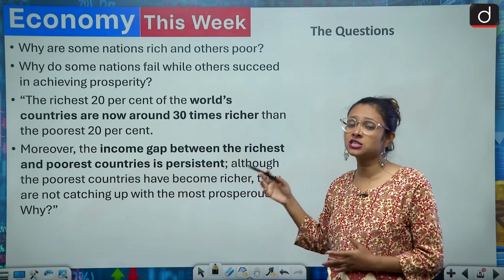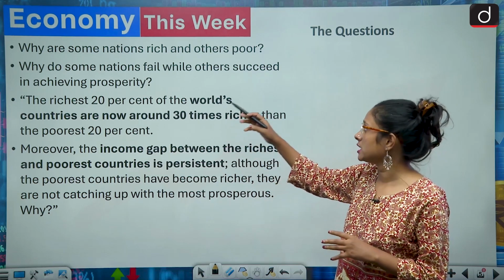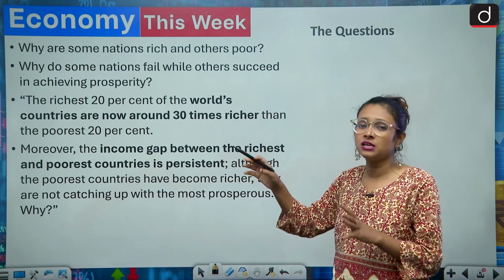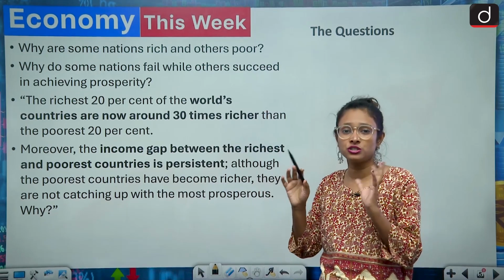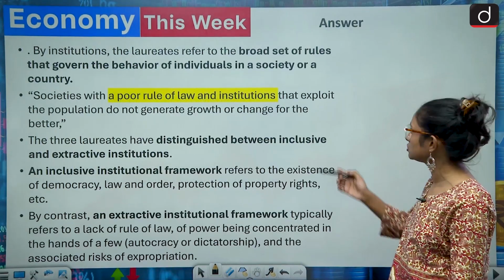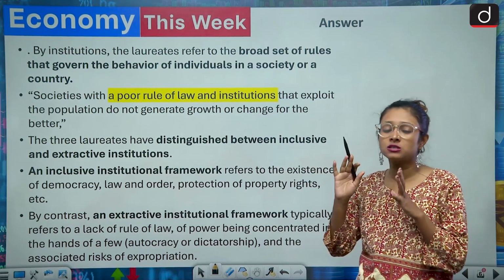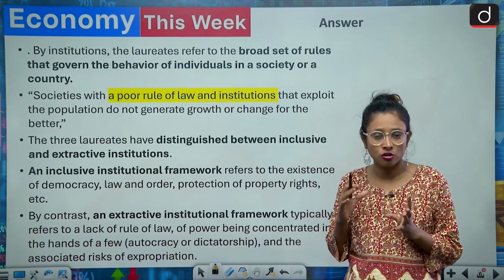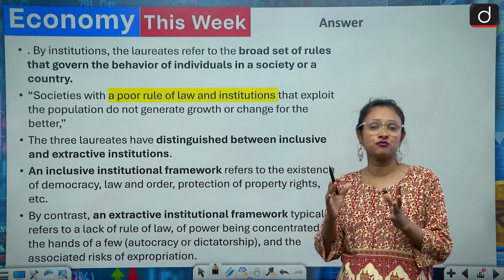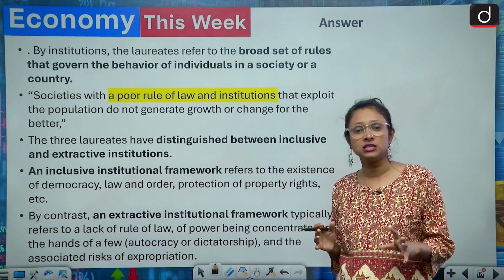So what are the reasons for the difference in pace, why are some nations rich and others poor, and why are there different parameters for achieving prosperity? Here is the answer. These Nobel laureates tried to find out that there is a broad set of rules to govern any country.